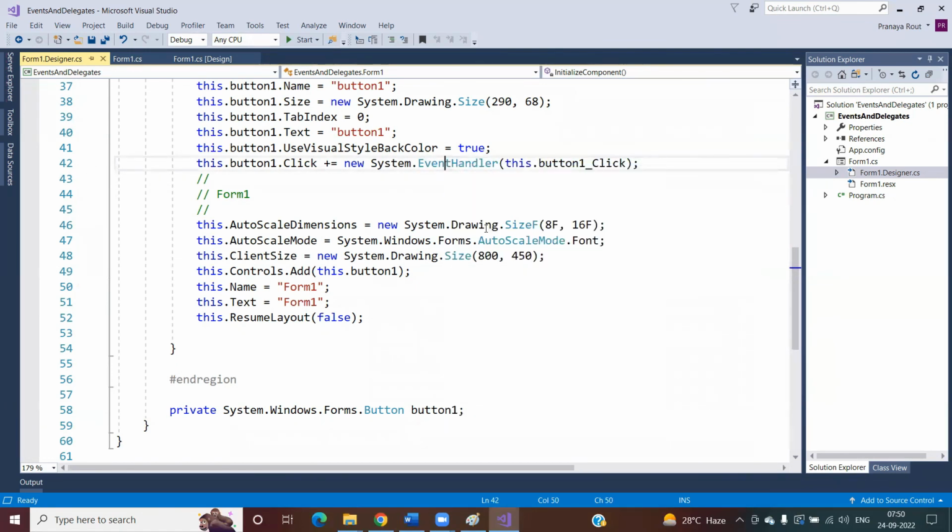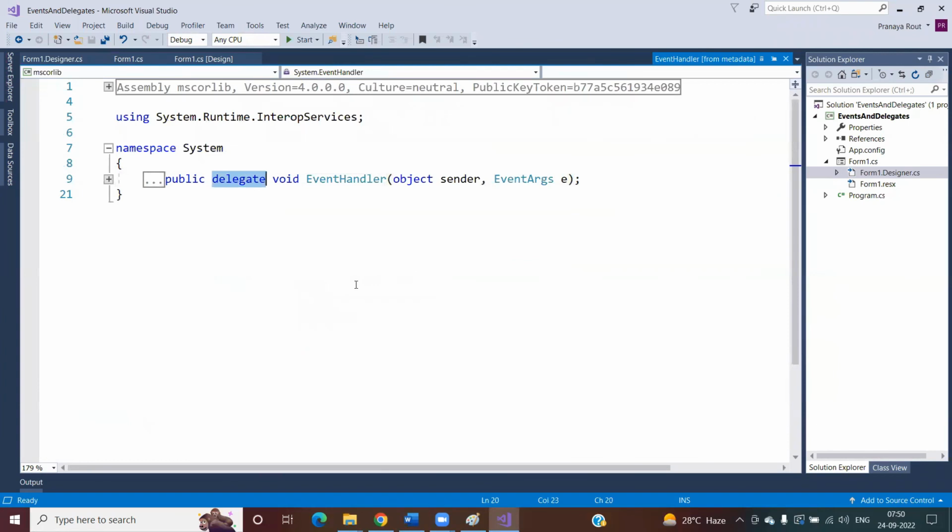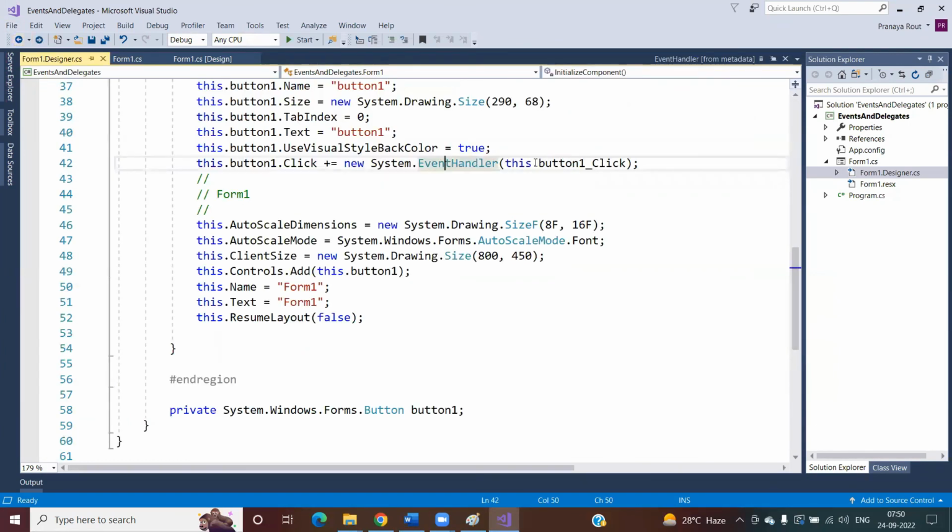So if you go to the definition, then you will see that this is a delegate, right? So the point that you need to remember is this is your event handler. This event handler is registered within this delegate, and this delegate is attached to this event, right? So whenever this event is fired, whatever data there is, this event will provide that data to this EventHandler delegate, and this delegate will then check which event handler methods are registered for this particular click event, and accordingly pass that data to that particular event handler method.